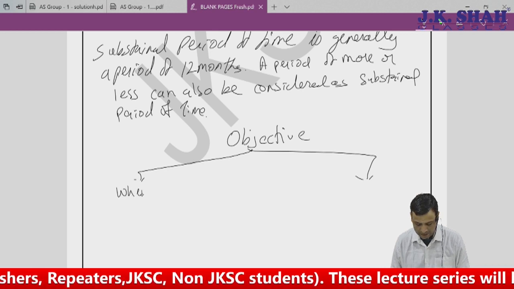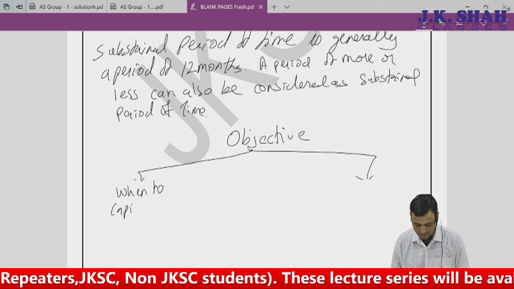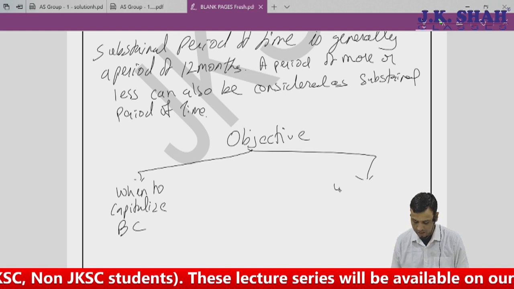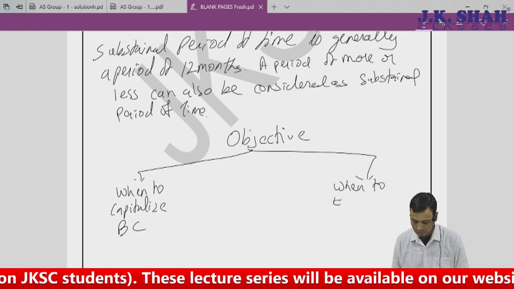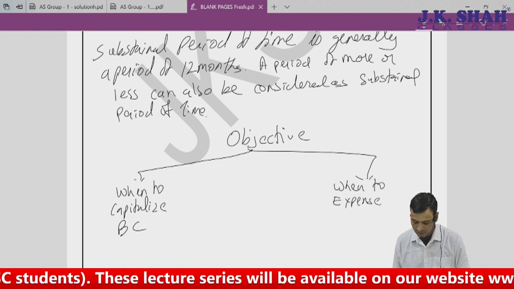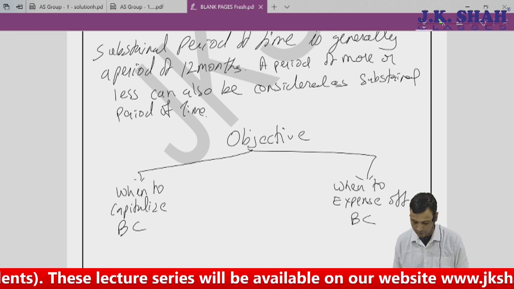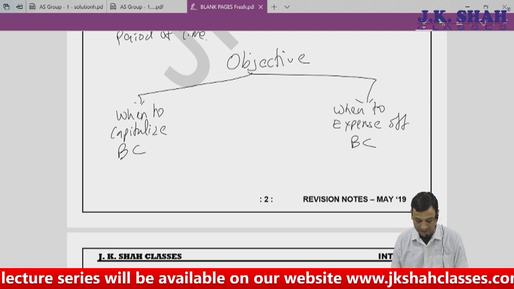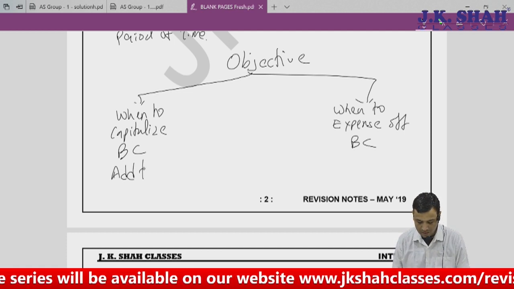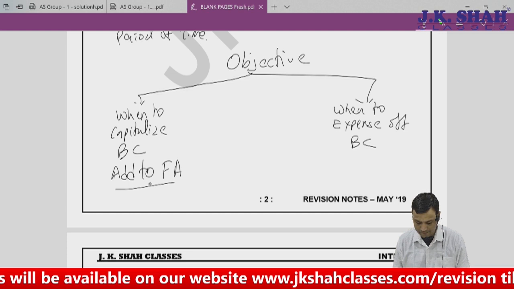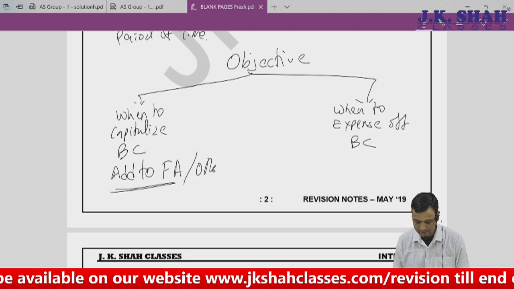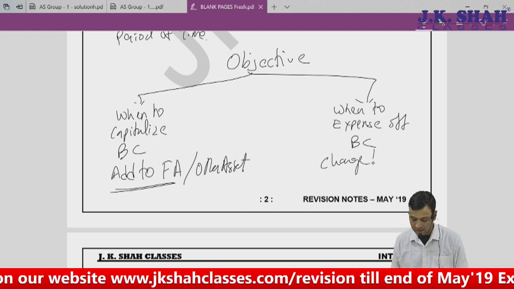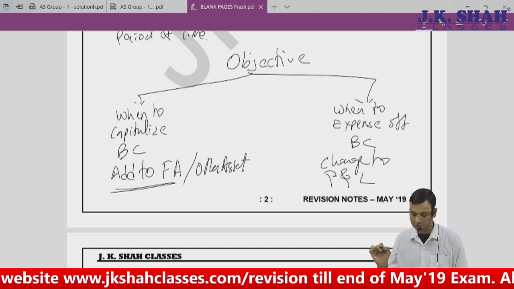When to capitalize borrowing cost and when to expense off borrowing cost. When to capitalize means add to fixed asset or any other asset. If it is inventory, other asset. And here I'll say charge to profit and loss account.